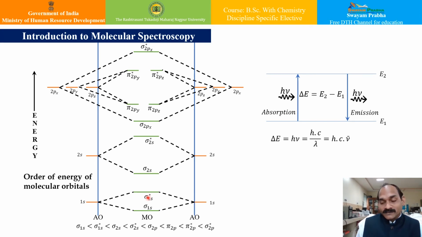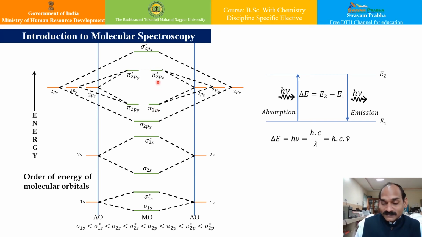So the transition between these orbitals may absorb energy at a lower energy level, and these orbitals as such require lesser energy. If you see here, as compared to the bonding and anti-bonding, the energy gap between these two is much lesser, and therefore an electron can very easily shift from this to this by absorbing a lower amount of energy. Under such circumstances, the transition can be effected.